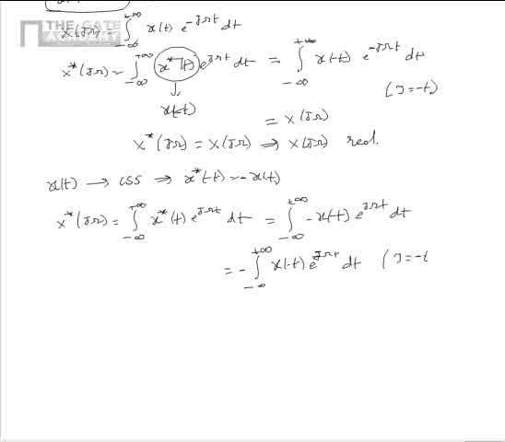Upon substituting tau is equal to minus t, we can show that this can further be simplified as minus x of j omega. From this we can show that for the given conjugate skew symmetric continuous time non-periodic signal x of t, its Fourier frequency representation, that is CTFT, satisfies the property x star of j omega is equal to minus x of j omega, that is x of j omega or the continuous time Fourier transform is purely imaginary.